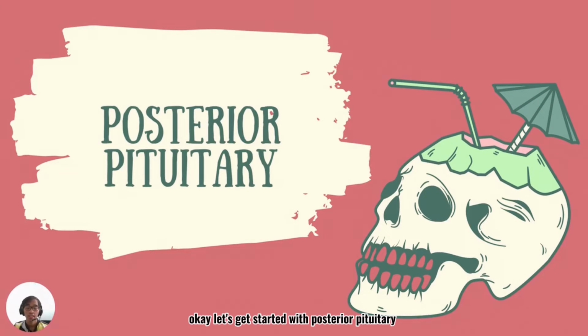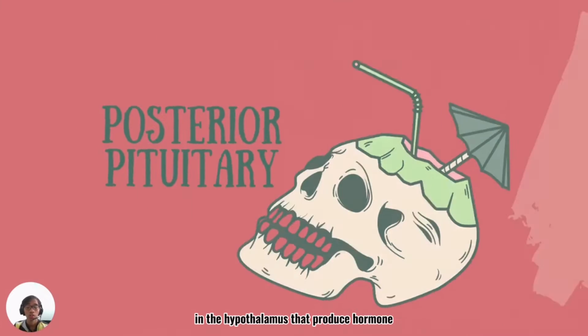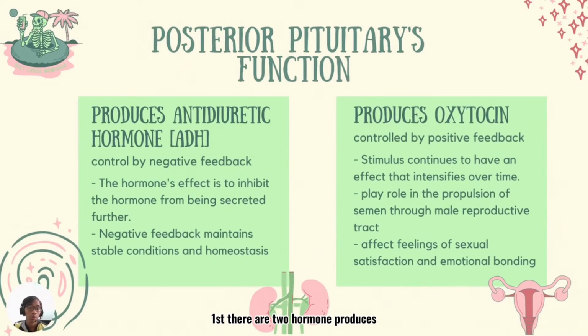Let's get started with the posterior pituitary. The posterior pituitary is made of neurons in the hypothalamus that produce hormones. There are two hormones produced, which are antidiuretic hormone and oxytocin. So first we start with antidiuretic hormone or ADH. ADH's function is to cause the kidney to reabsorb water into the blood.